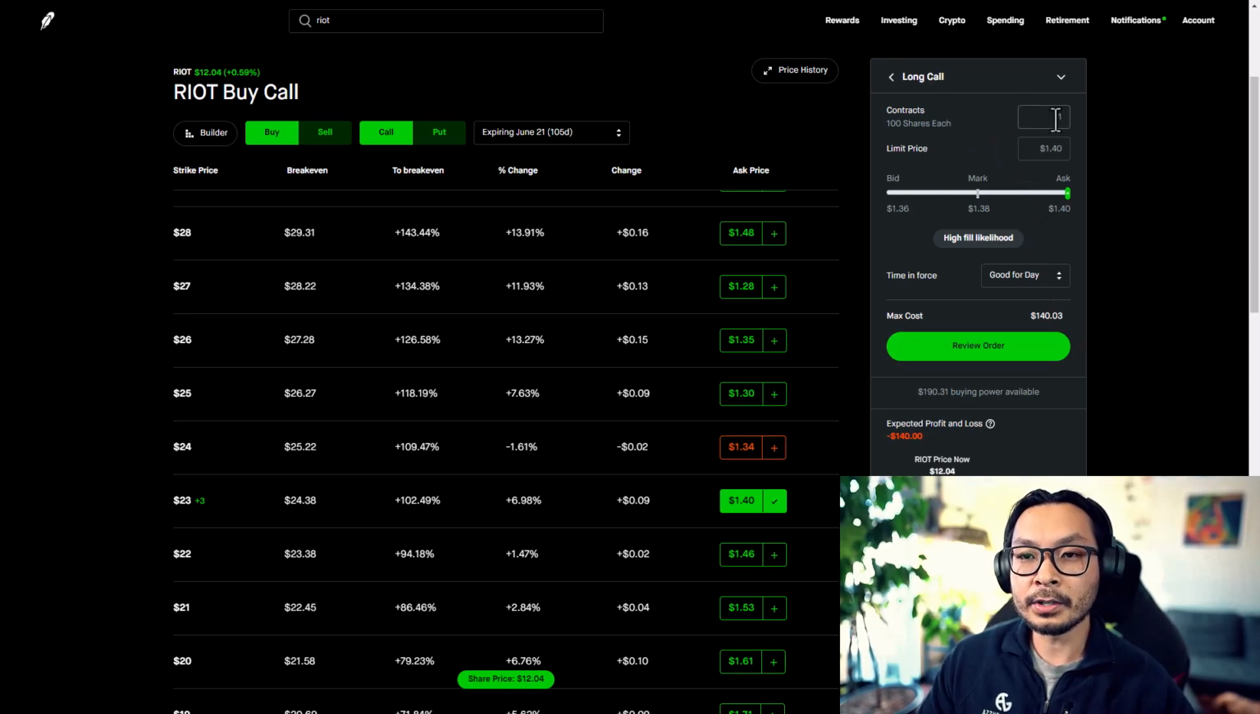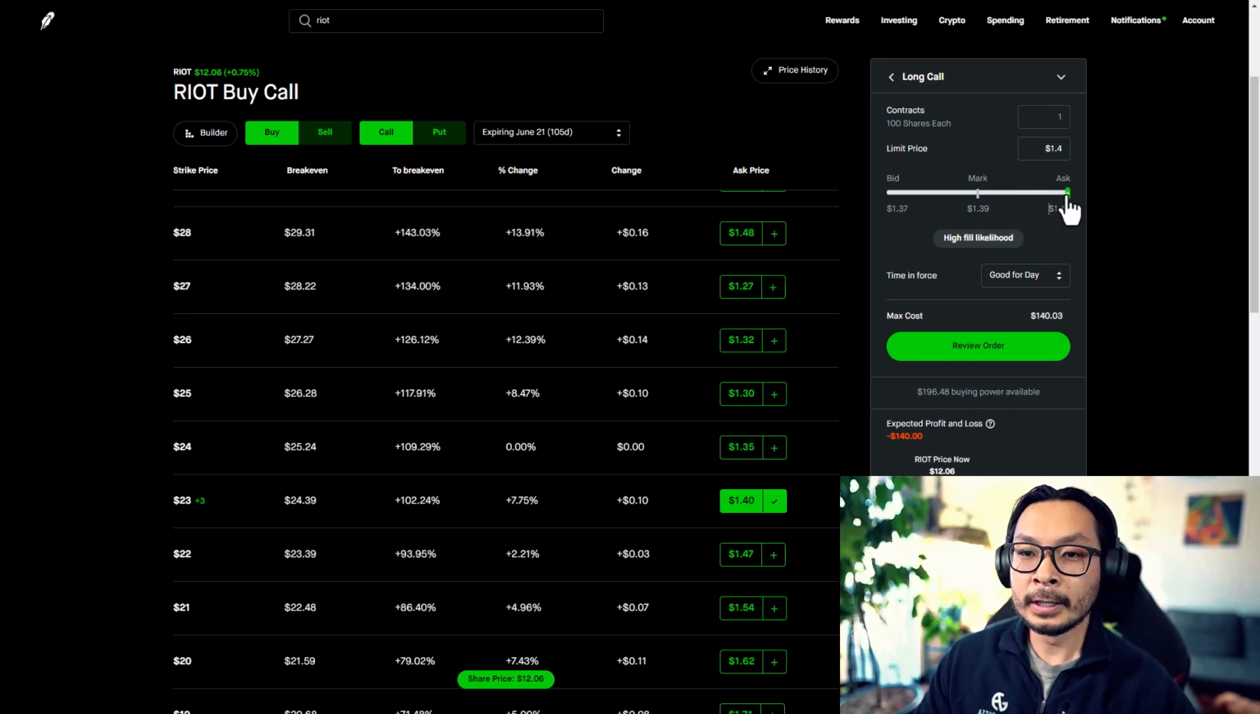You can also put in contracts. So how many contracts do you want? One. And this is where I messed up on CleanSpark. I should have put a better limit price. You can see here, the bid is the lowest price somebody is asking for it. The market is right in the middle of those two, and the ask is what somebody is wanting for it. If you place a market order, that's probably what it's going to fill at.